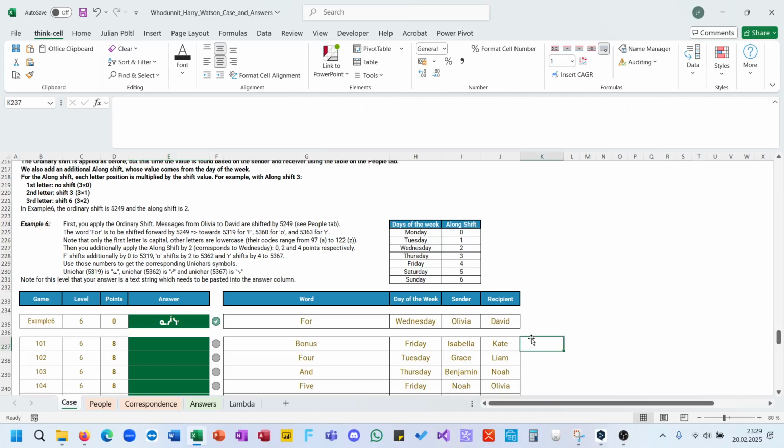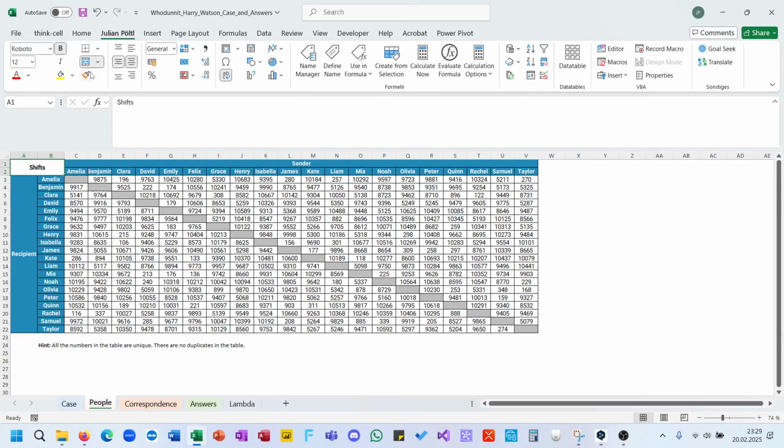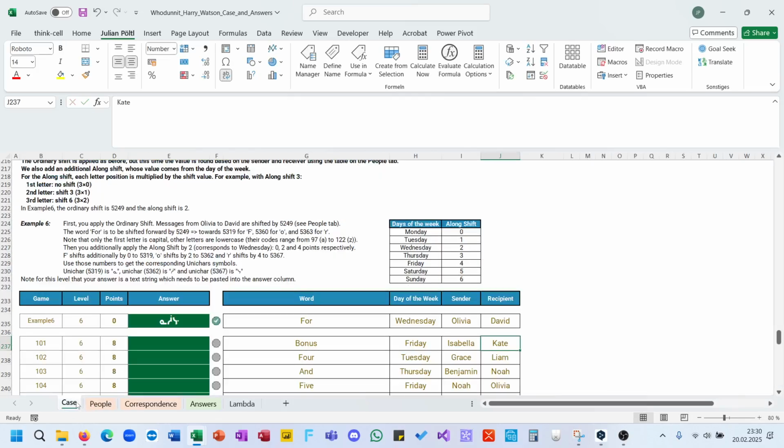No, I'm jumping too much around. So here the shifter is first done by sender and recipient. So look up in this table here. First of all, I make this unmerged cell because I want to make use of one of my lambdas. And then here day of the week is also used for chiffering. And then this here, yeah, we can do this.